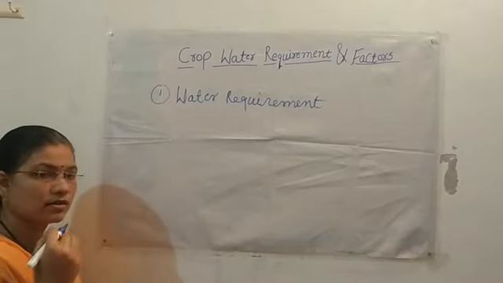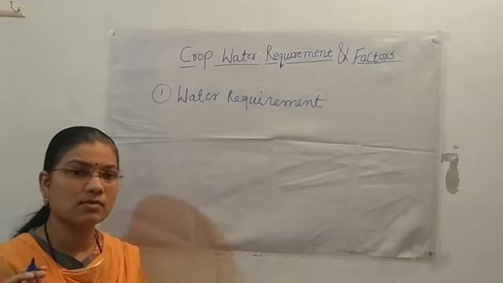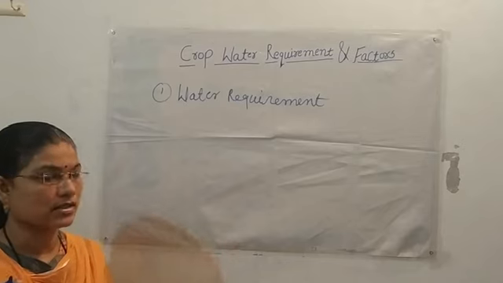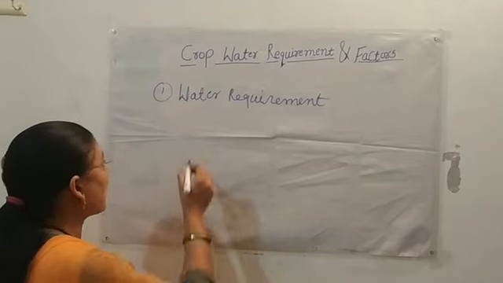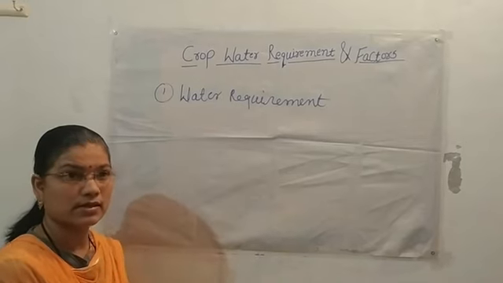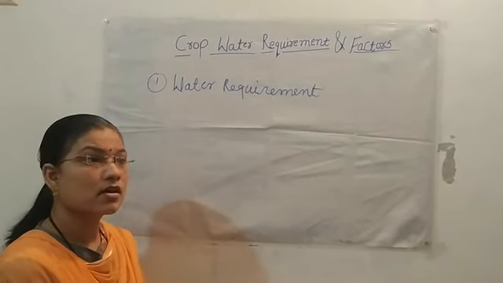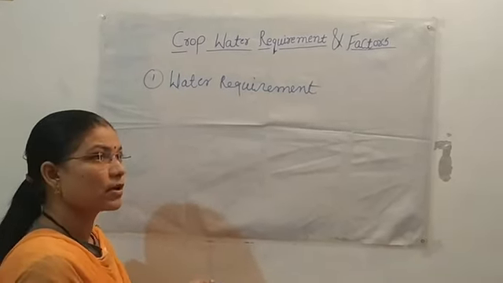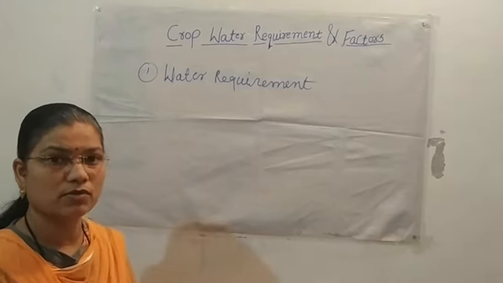In the earlier topic we already discussed that a maximum amount of water can be lost due to application losses. In water requirement, most of the water is lost due to evapotranspiration losses, which is also called the consumptive use of water.